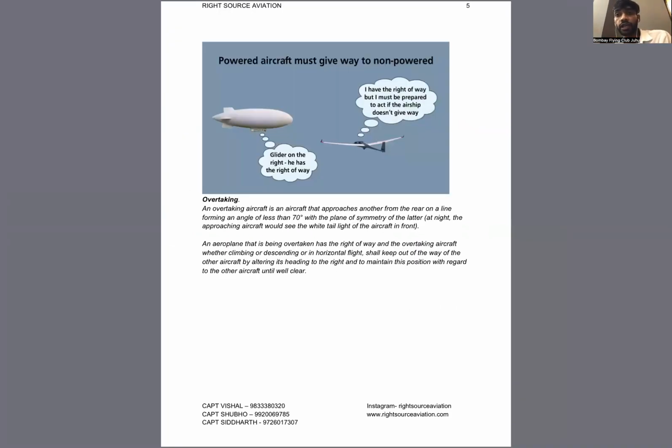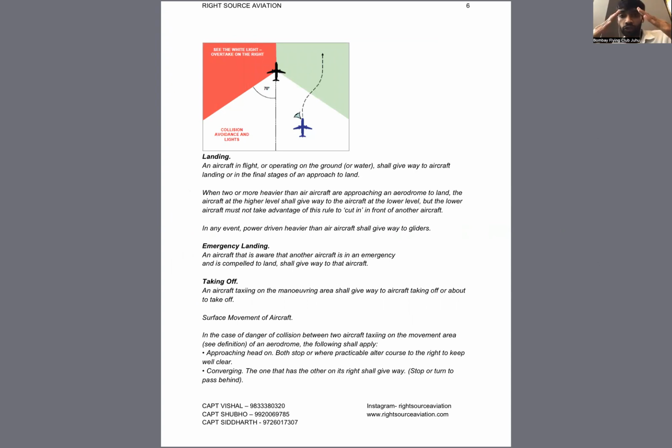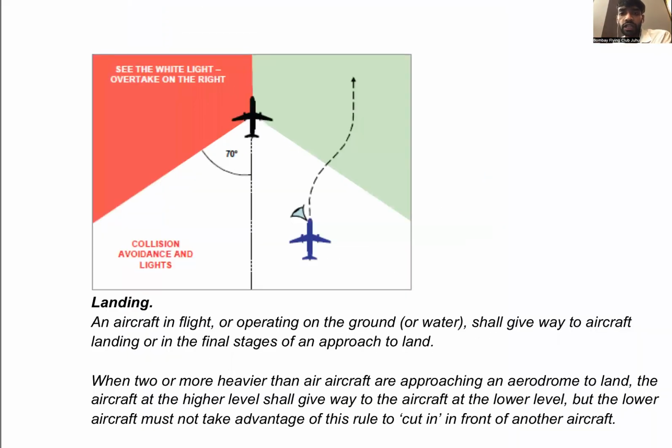Thereafter, overtaking aircraft के लिए rule क्या था? The aircraft that needs to overtake should be in the sector of 70 degrees to the left and 70 degrees to the right of that aircraft, and that is known as the overtaking sector. Overtaking should be done in such a way that the overtaking aircraft is not hazardous for the overtaken aircraft, and the overtaken aircraft has the right of way. For the black aircraft, it is known as overtaken. This is known as overtaking. The overtaken aircraft has the right of way.